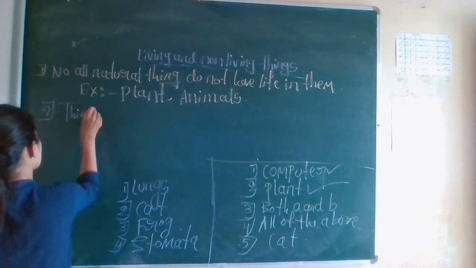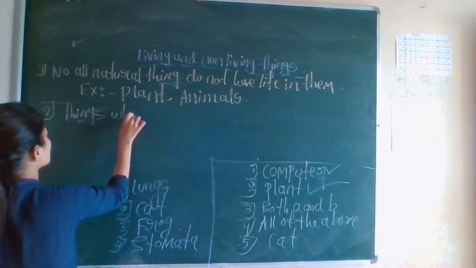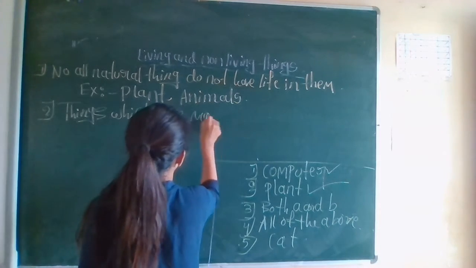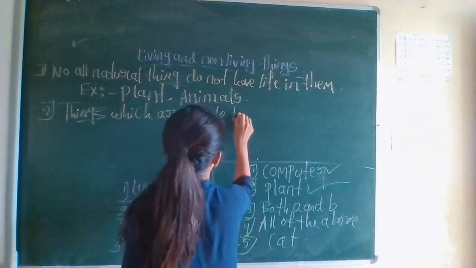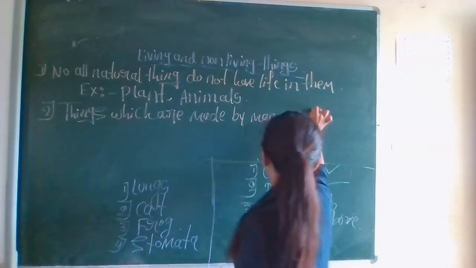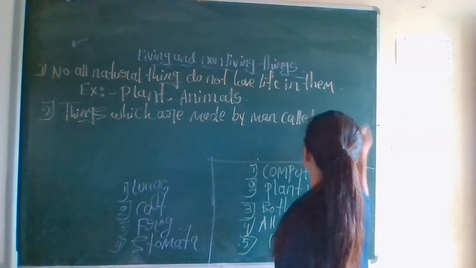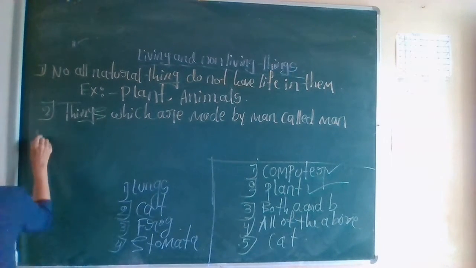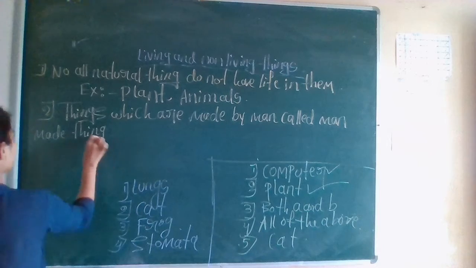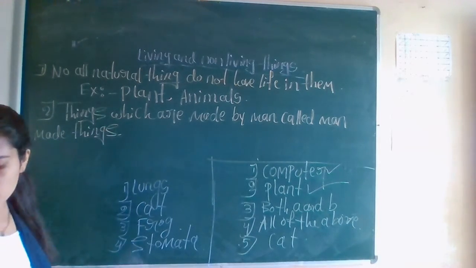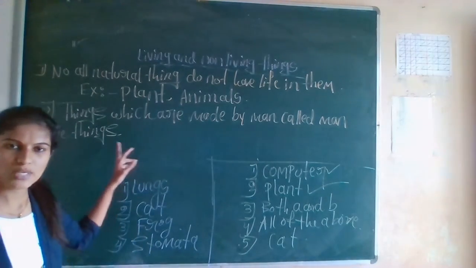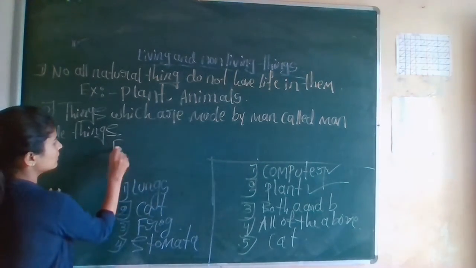Things made by man are called man-made things. Next, what do they ask for? Give two examples for man-made things.